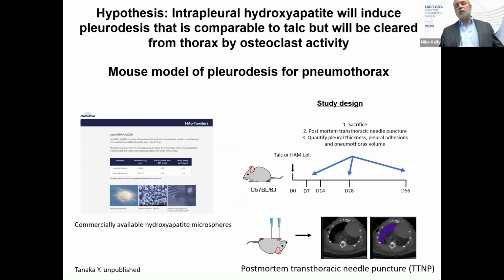The experimental protocol was that we took commercially available synthetic hydroxyapatite particles, and put them down the airway of mice, or talc, and then sacrificed them at various times. And then we do this semi-medieval procedure in which in a post-mortem mouse, we impale their chest multiple times to induce a pneumothorax to see if we've induced pleurodesis. And you can see on the right, next to this inverted mouse, the pneumothorax is the very black space, which is colored in purple to make it clearer.